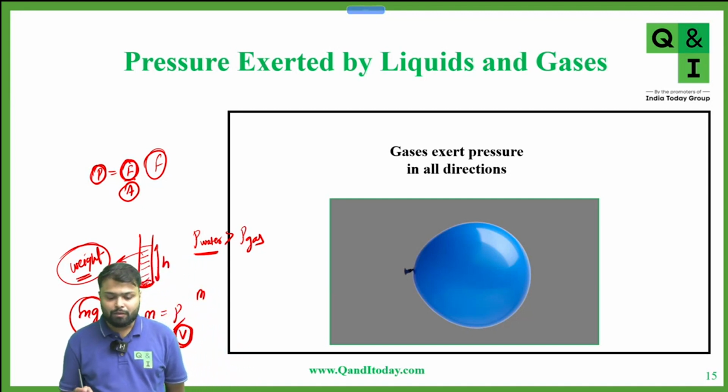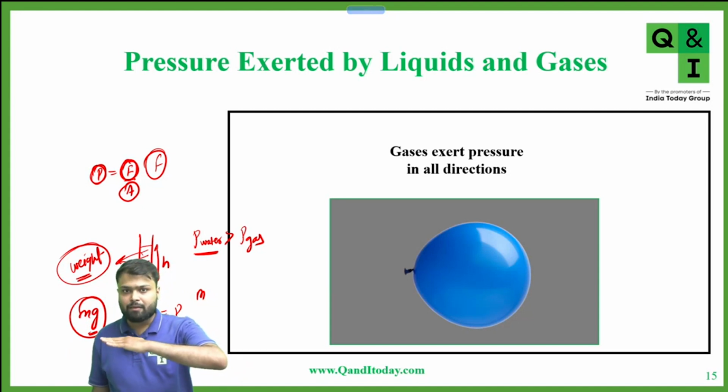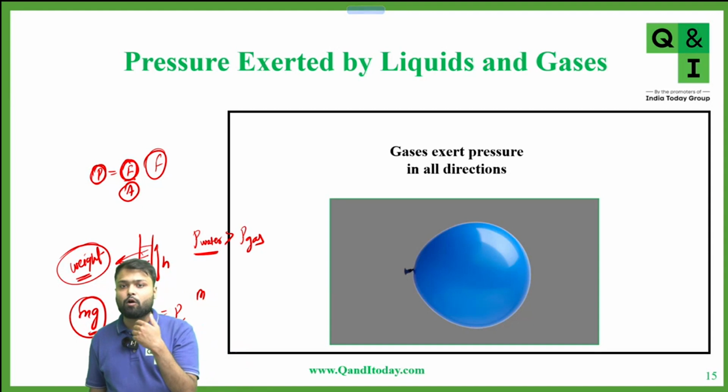For now, you have to know only that pressure is nothing but force upon area, and in the case of liquid at the same horizontal level, pressure is the same, and as depth increases, pressure will increase. And pressure acts sideways because of the liquid, but in the case of gases, pressure is exerted in all directions.